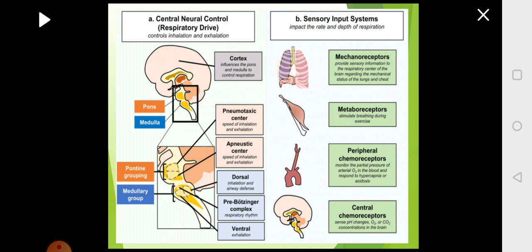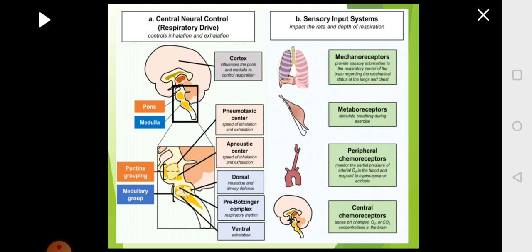When you come down to the medulla region, you have dorsal respiratory group for inhalation and exhalation, ventral respiratory group basically controlling exhalation, pre-Bötzinger complex responsible for rhythmic generation of the respiratory cycle. Then this is the neural pathway.